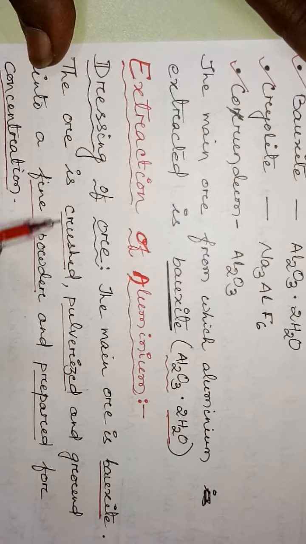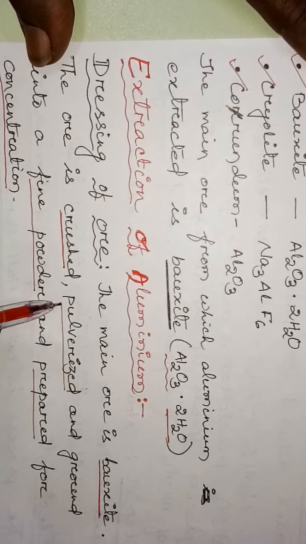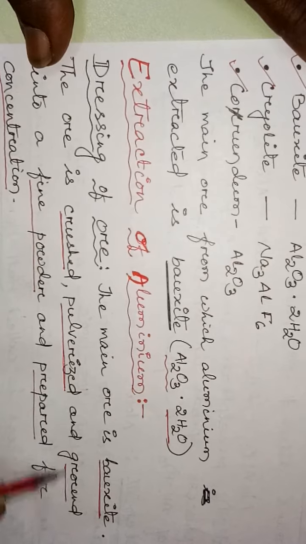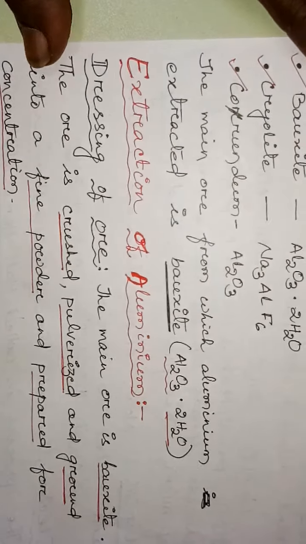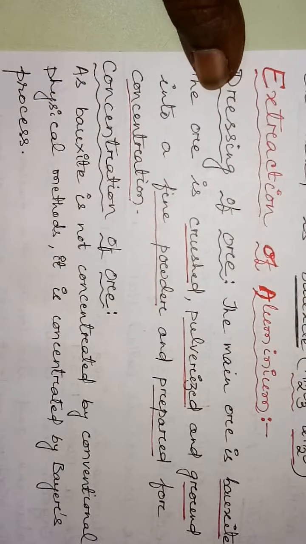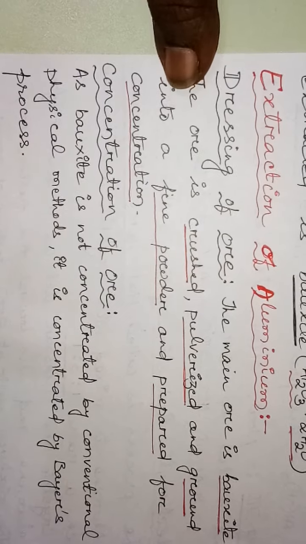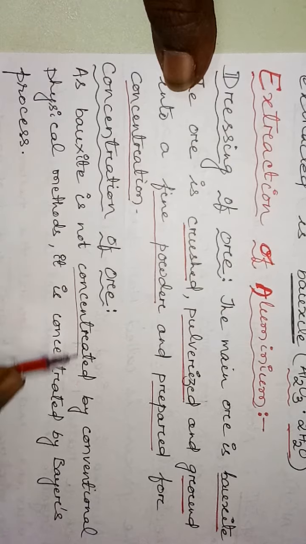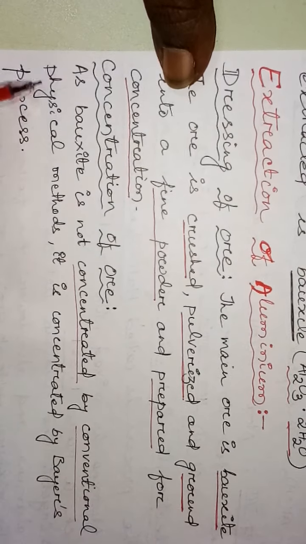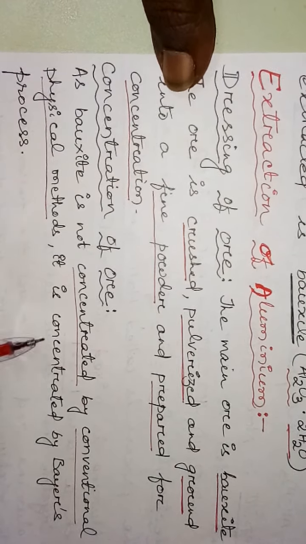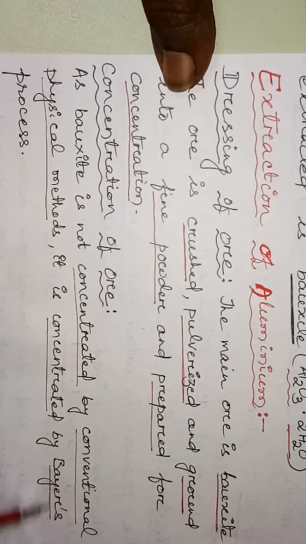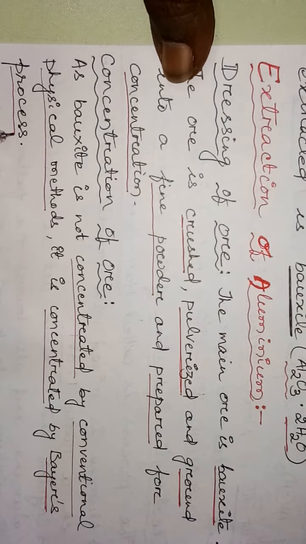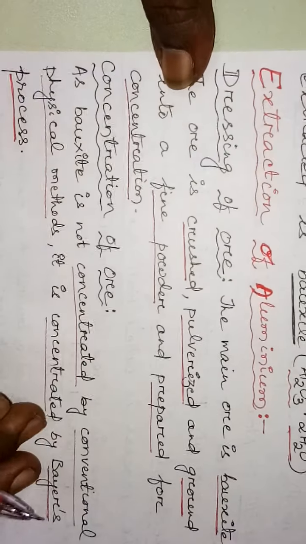The bauxite ore is not concentrated by conventional physical methods. It is concentrated by Bayer's process.